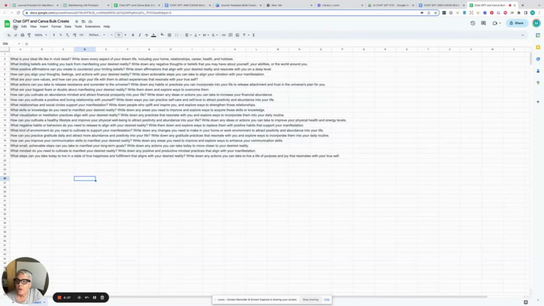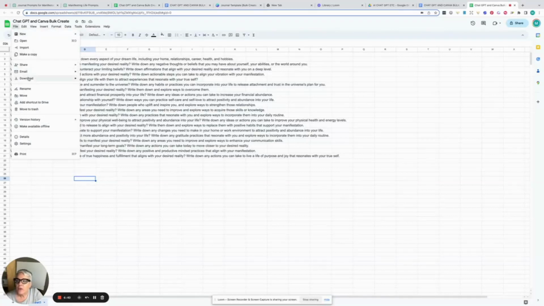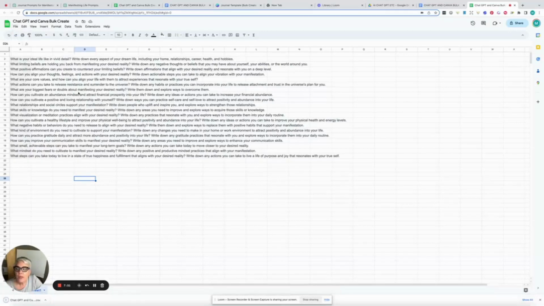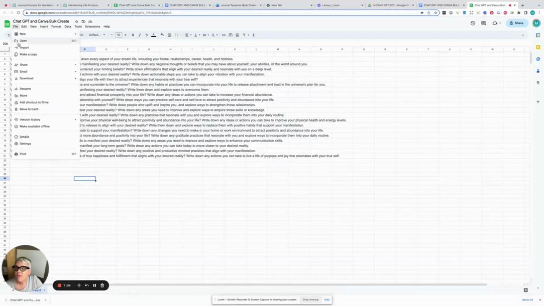So if I go to File and go to Download, you will see I have choices. I could download this as an Excel spreadsheet. Maybe you hate Google Sheets, you could also do this in Excel if you didn't want to use Google. I can choose an open document, a PDF, a web page, or a comma separated value. I'm going to choose comma separated value. That's all I have to do is click on it. To go through that again, I hit File, Download, then comma separated value or CSV, and now that's downloaded.